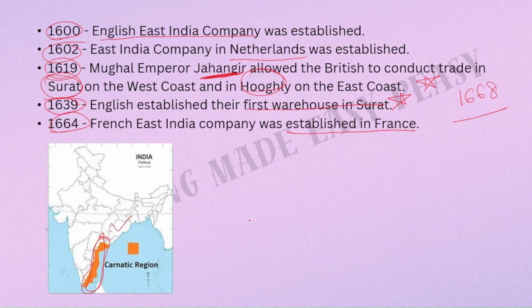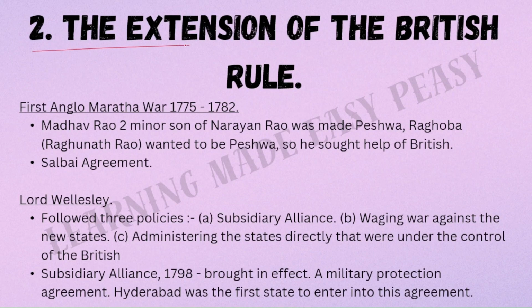Here we have completed the first lesson. The second lesson is the extension of the British rule. In this, we will see the Anglo-Maratha War. So let us first understand the first Anglo-Maratha War that took place from 1775 to 1782.